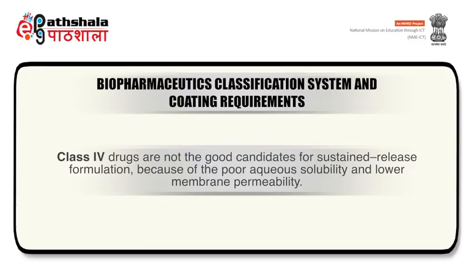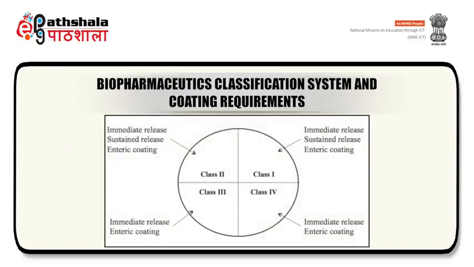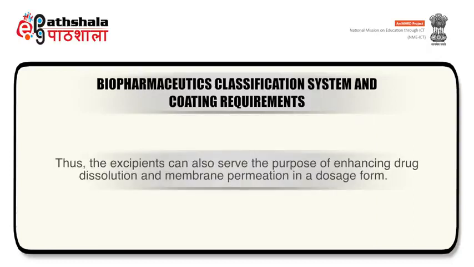Class 4 drugs are not good candidates for sustained release formulations because of the poor aqueous solubility and lower membrane permeability. Suitable formulation strategies that can be applied to the 4 classes in BCS is summarized in the figure shown on the screen. Thus, the excipients can also serve the purpose of enhancing drug dissolution and membrane permeation in a dosage form.